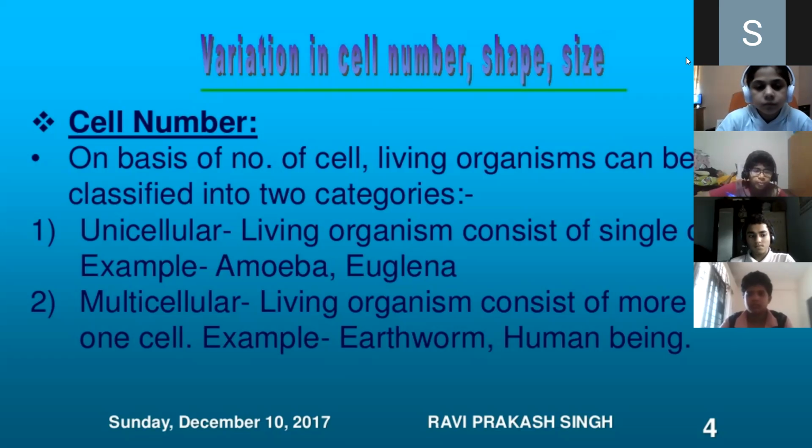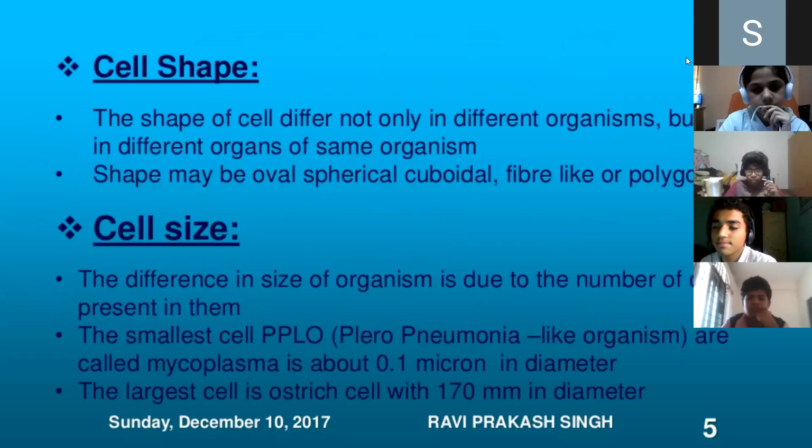So based on the number, we divide organisms as unicellular and multicellular. That is, a living organism consisting of a single cell, and a living organism consisting of more than one cell, right? Yes, ma'am. Okay, that was regarding the number of cells. Now let us go to the shape of the cell.